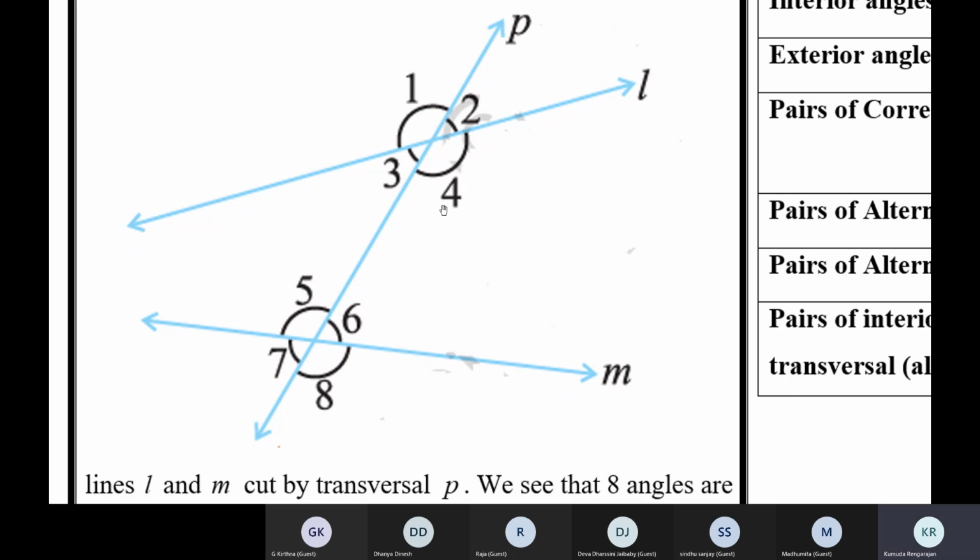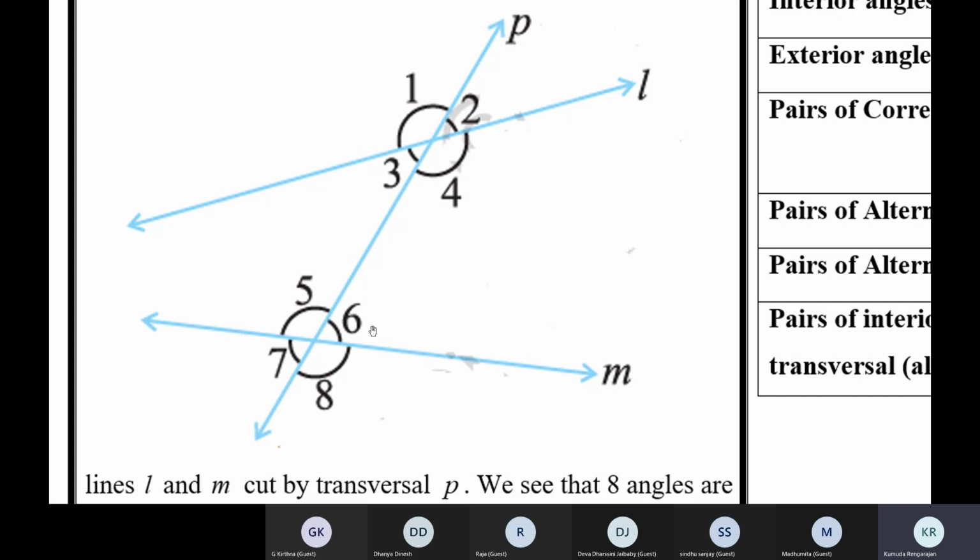They are alternate angles, 4 and 5. All the relations exist here. That is corresponding angles, alternate angles, co-interior angles. All the relations exist.